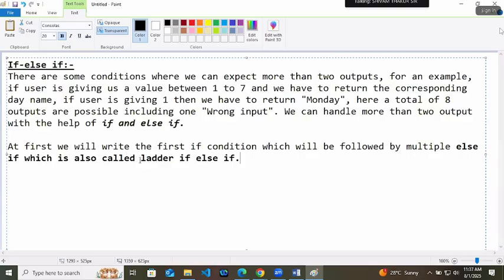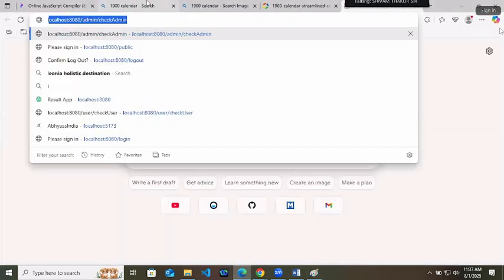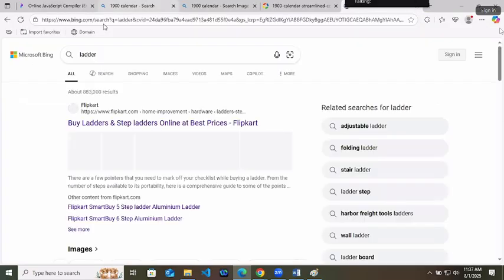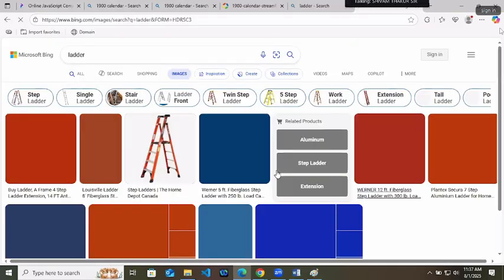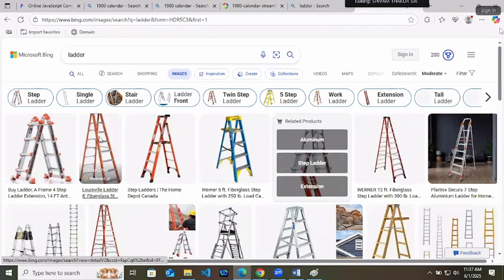You understand what is a ladder? A kind of home instrument to climb to the roof. That kind of thing is called a ladder. Right here you will be seeing one particular pole adjacent to each other, means one below the other. That is your ladder.